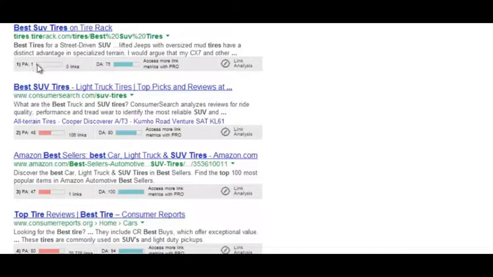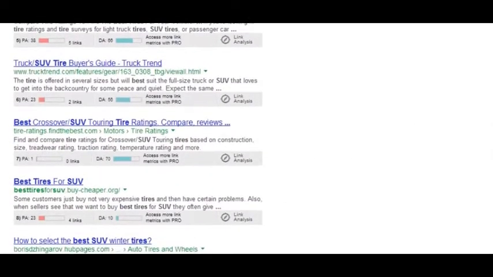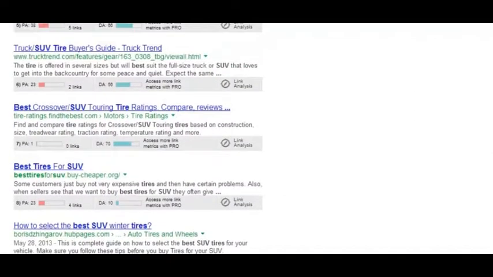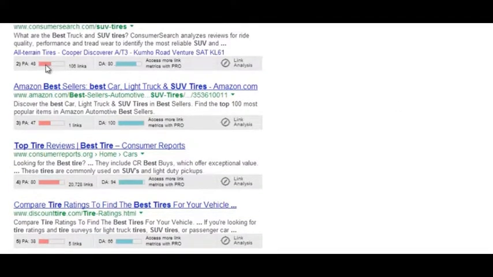So as you can see, the first result is a page authority of 1, and that's obviously inaccurate, or it wouldn't be ranking above other results with page authority of 48. So that's why later on we're actually going to go a little deeper into the results. So you can see this is a pretty competitive keyword. Almost all of the top 10 have at least some page authority, and some, like Consumer Reports, have a page authority of 80, a page authority of 47 from Amazon, and a page authority of 48 from Consumer Search. So this is not an easy keyword to go after.